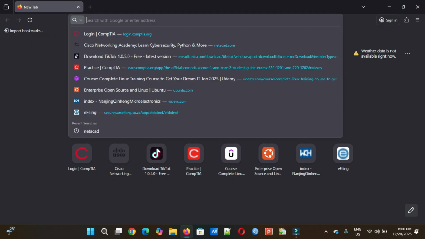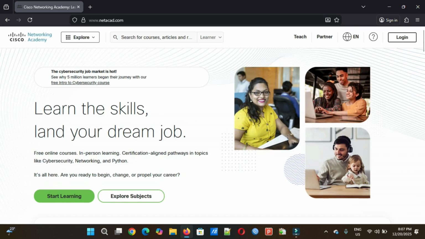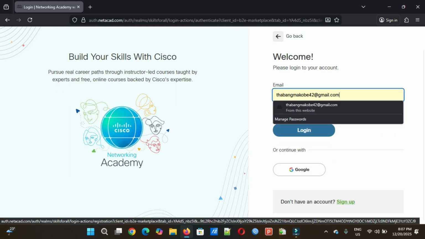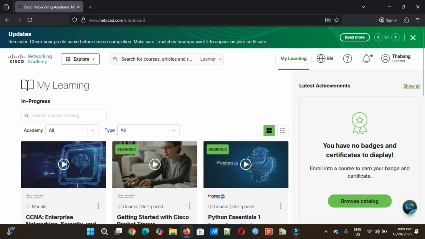I'll type NetAcad to open our Network Academy website. On their website, I'll click on login, and since you don't have an account, you click sign up, and then you follow all the steps that are required to sign up. Now let me open my account, and these are my courses on my learning dashboard.